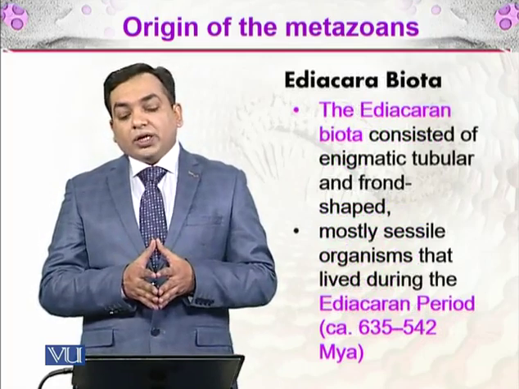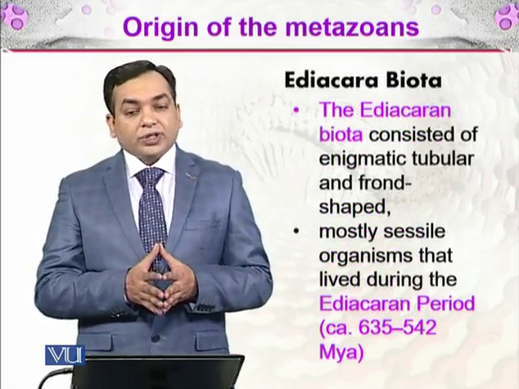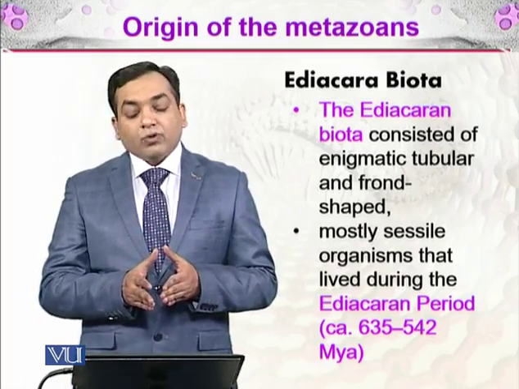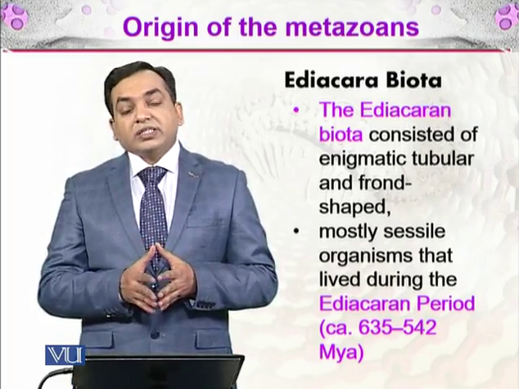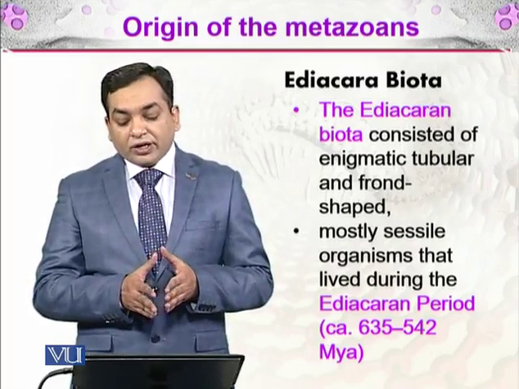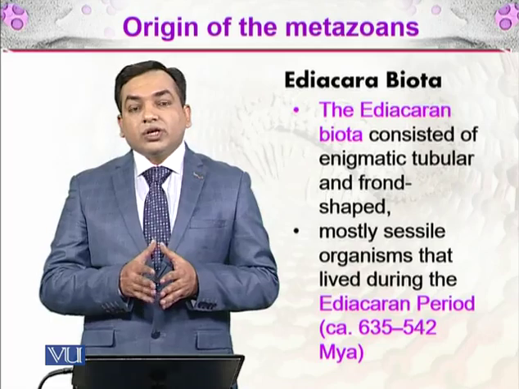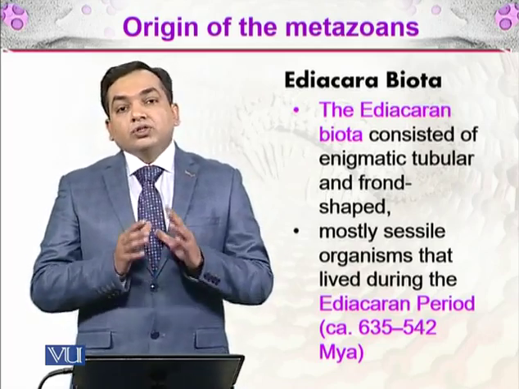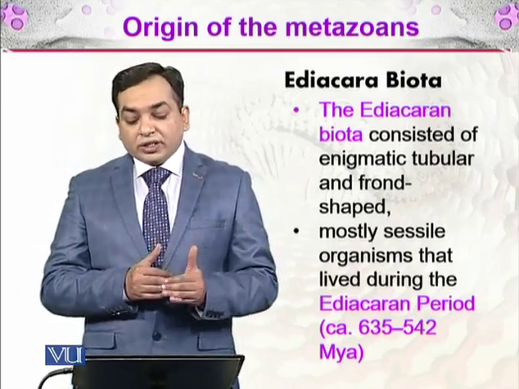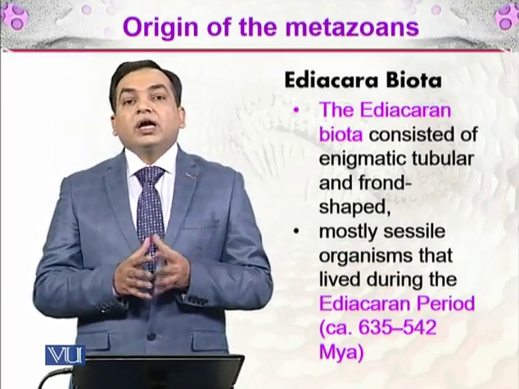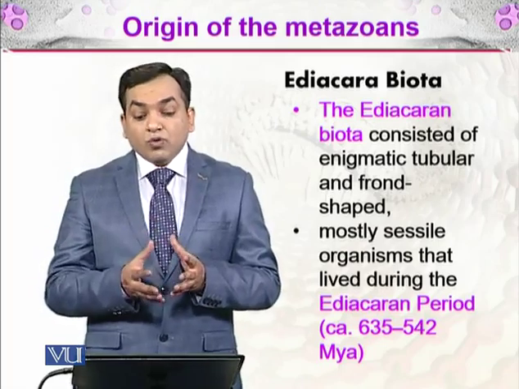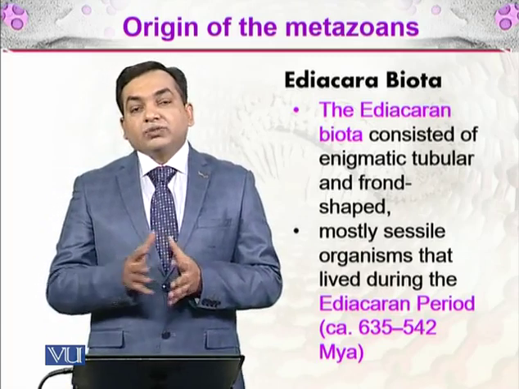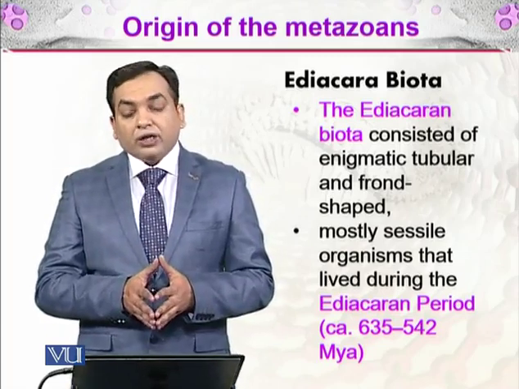So first of all is the Ediacara Biota. Ediacaran Biota consists of enigmatic, tubular, and frond-shaped, mostly sessile organisms that lived during the Ediacaran period, which was 635 to 542 million years ago. So this period contained some sessile organisms. Sessile means that the organism cannot move. So these were the original multicellular metazoan organisms which developed during the Ediacaran period.